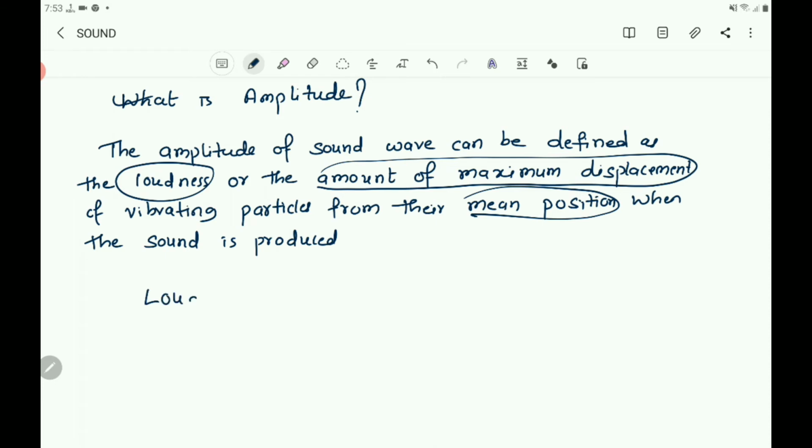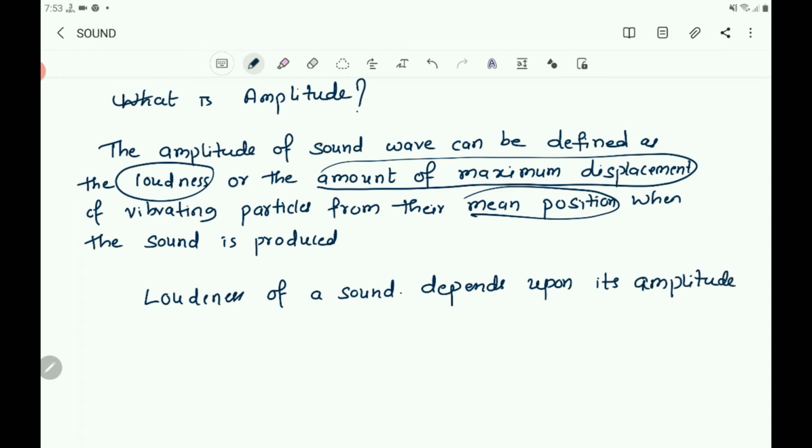Take loudness of a sound depends upon its amplitude. So as the amplitude increases, loudness also increases. In what way does it increase?